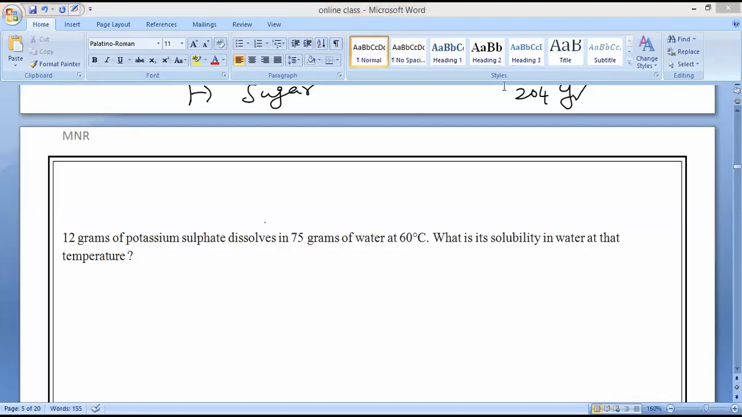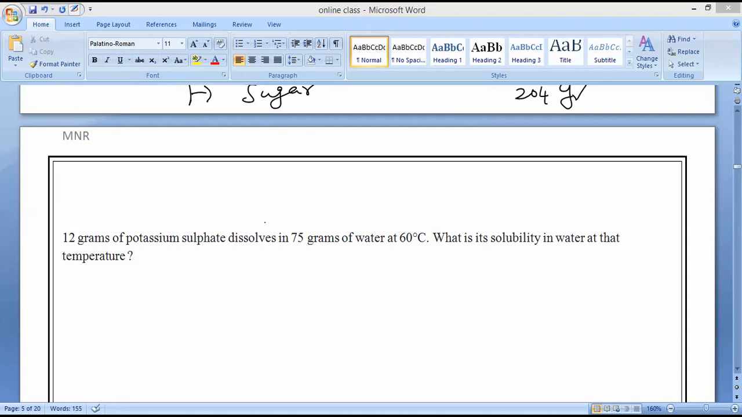Right. This is the numerical. All of you write it. 12 grams of potassium sulfate dissolves in 75 grams of water at 60 degrees Celsius. Yes, please, everybody. Understand? So what is the question?